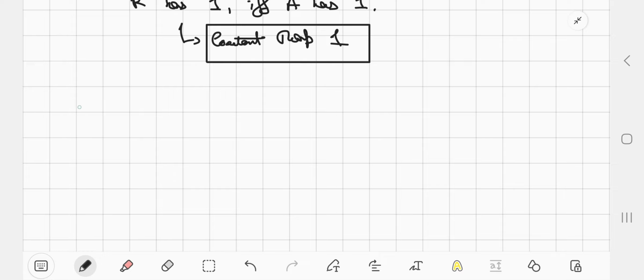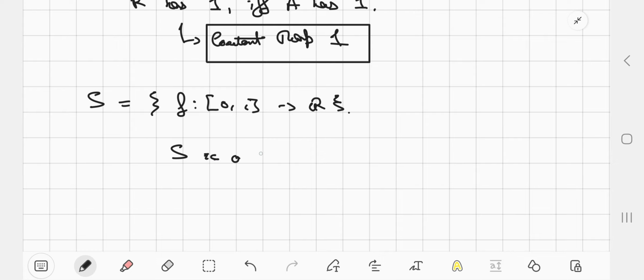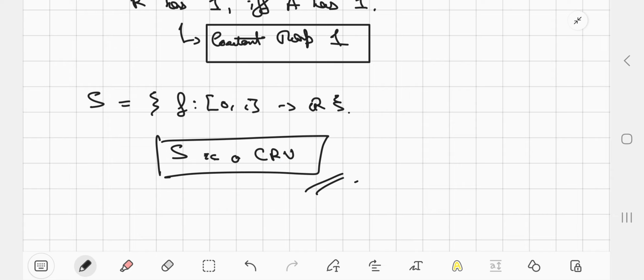So S is the collection of all maps from [0, 1] to R, with the same pointwise addition and pointwise multiplication. You can easily observe that in this case S is a commutative ring with unity because R is so.